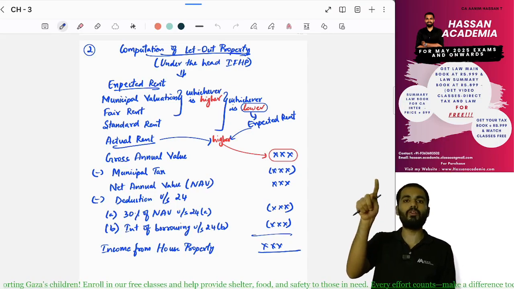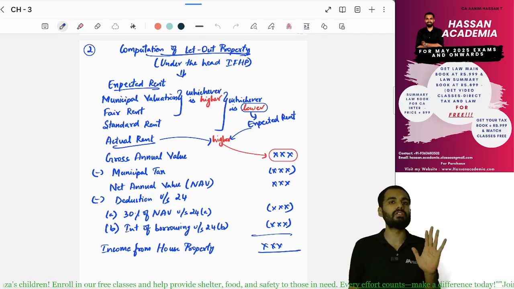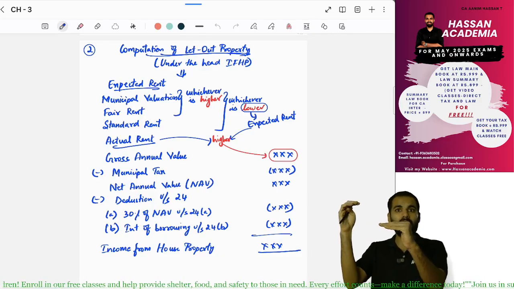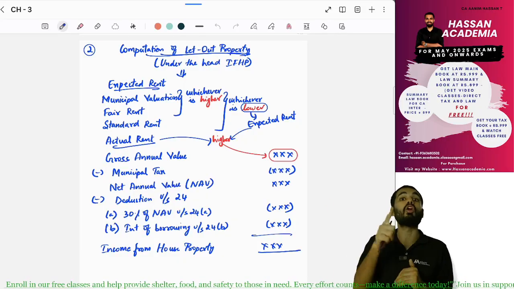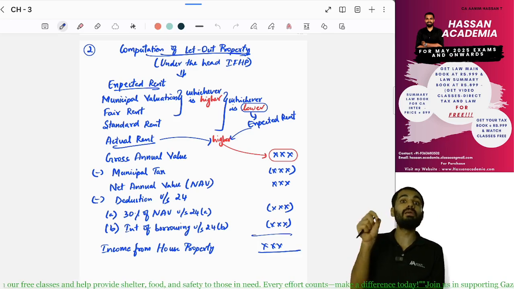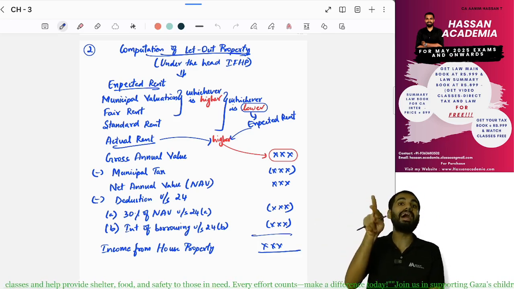So municipal value and fair rent, whichever is higher, that higher amount you have to compare with standard rent, whichever is lower. That is the expected rent. Now expected rent and actual rent, whichever is higher, will be the gross annual value, minus the municipal tax, which will come to net annual value.